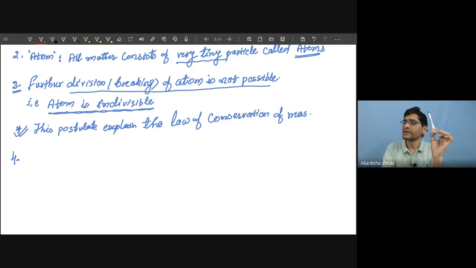Therefore, the characteristic of iron matter is different from that of plastic matter or wood matter. Are you getting? So that was the next proposition.